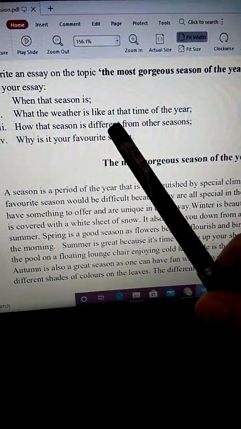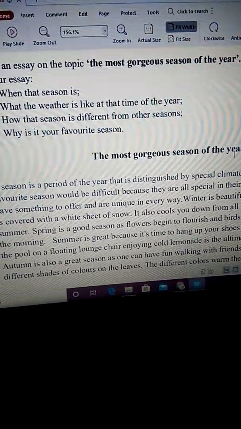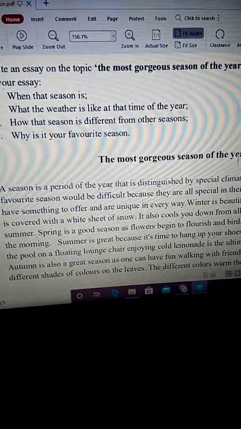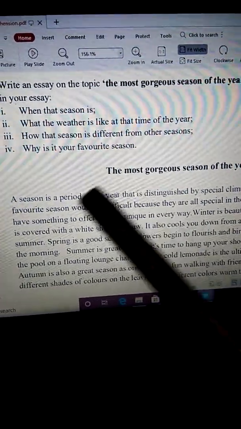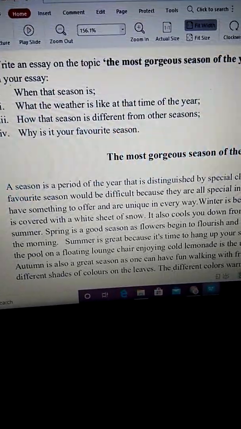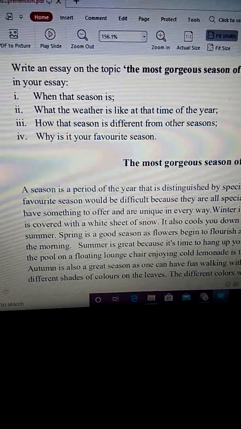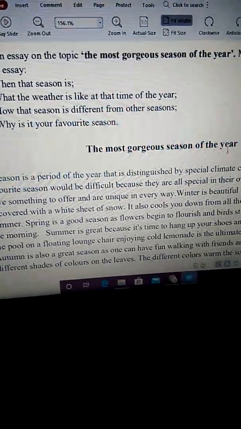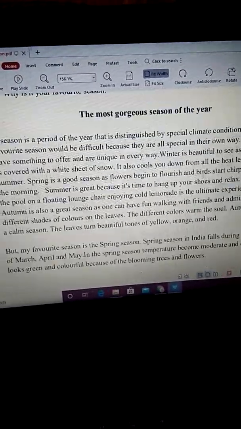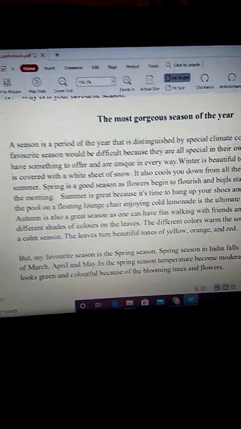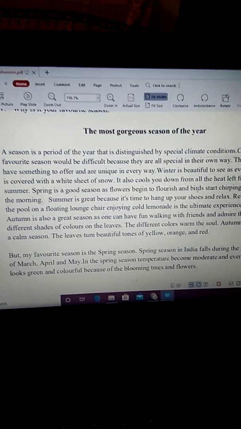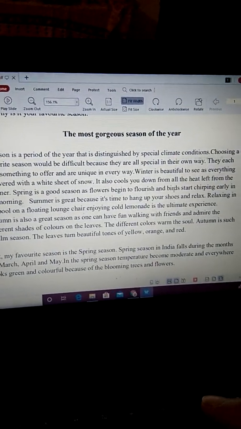What the weather is like at that time of the year. How that season is different from other seasons. And why is it your favorite season? So these are the 4 parts that you are supposed to answer in this essay. Now let us start with the essay. The most gorgeous season of the year. First we start with a general introduction.